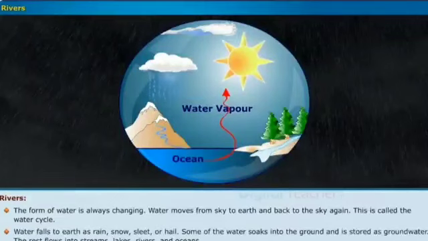Water falls to earth as rain, snow, sleet or hail. Some of the water soaks into the ground and is stored as groundwater. The rest flows into streams, lakes, rivers and oceans.